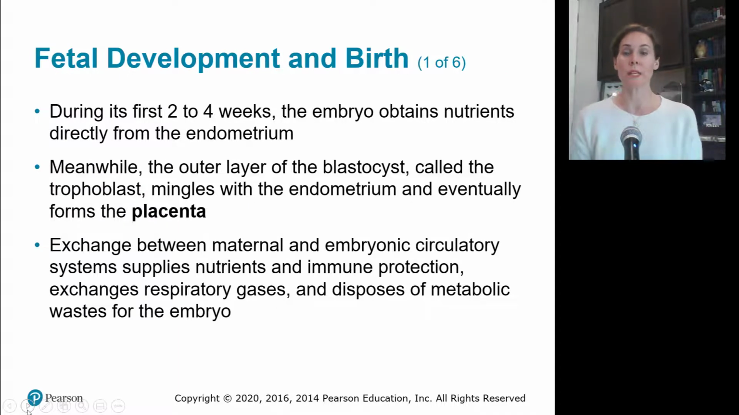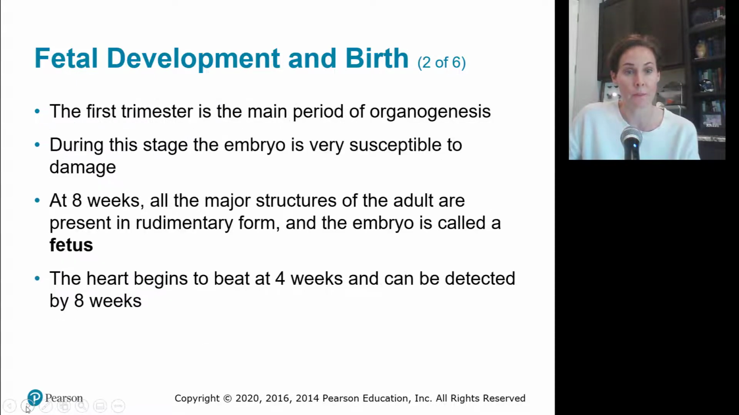During the first 2 to 4 weeks, the embryo obtains all the nutrients directly from the endometrium, directly from the blood lining the uterus. Meanwhile, the outer layer of the blastocyst, called the trophoblast, mingles with the endometrium, and that's what forms the placenta. And then there's exchange between mom and the embryo through circulatory systems: nutrients, and also immune protection. We help breathe for the baby. There's an exchange of respiratory gases and metabolic wastes. So that placenta is important. It is the lifeline to make that baby develop.